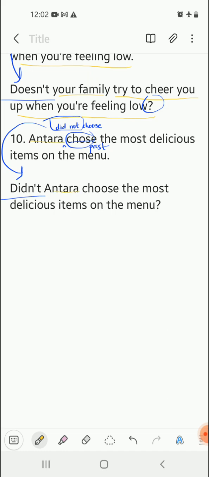Antara choose the most delicious item on the menu? Once again, a question mark at the end.